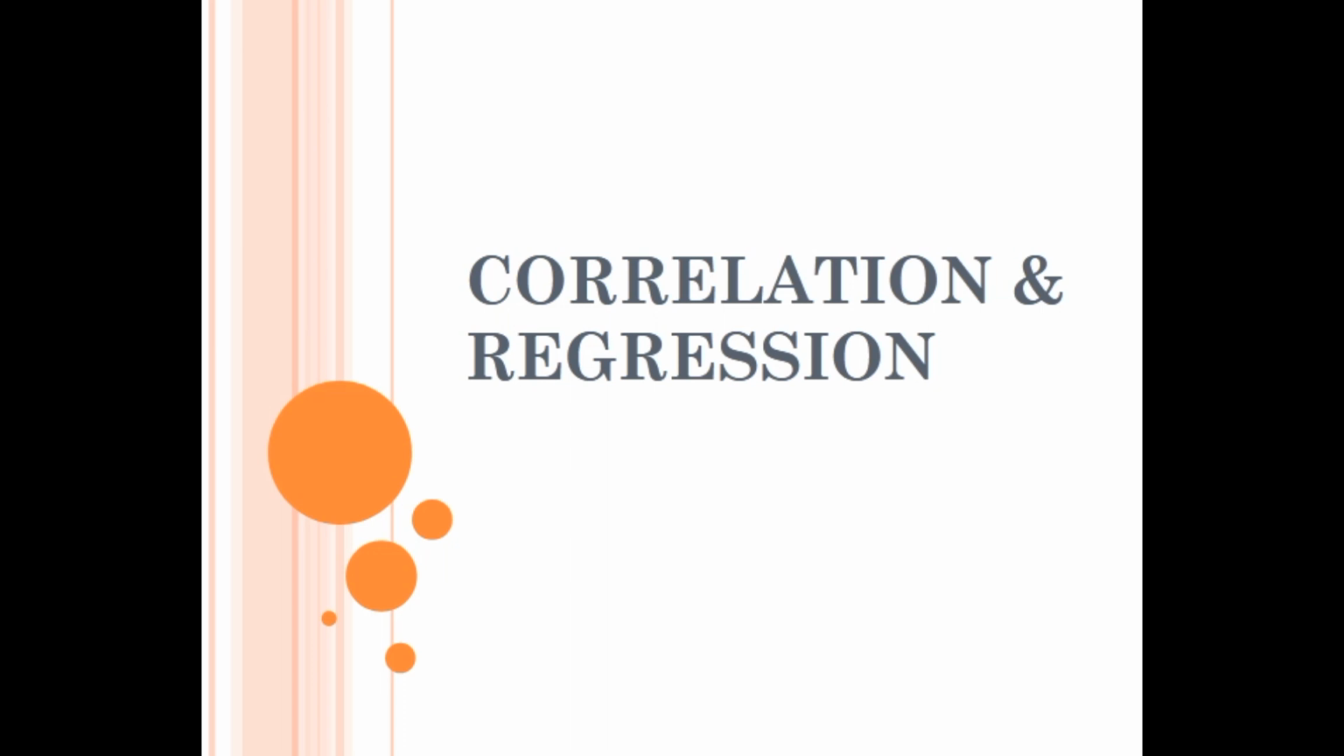Correlation and regression. Out of these two, I will start first with correlation. The word itself says correlation. There is a relationship between two or more. You are going to find whether there is any relationship between two or more variables.